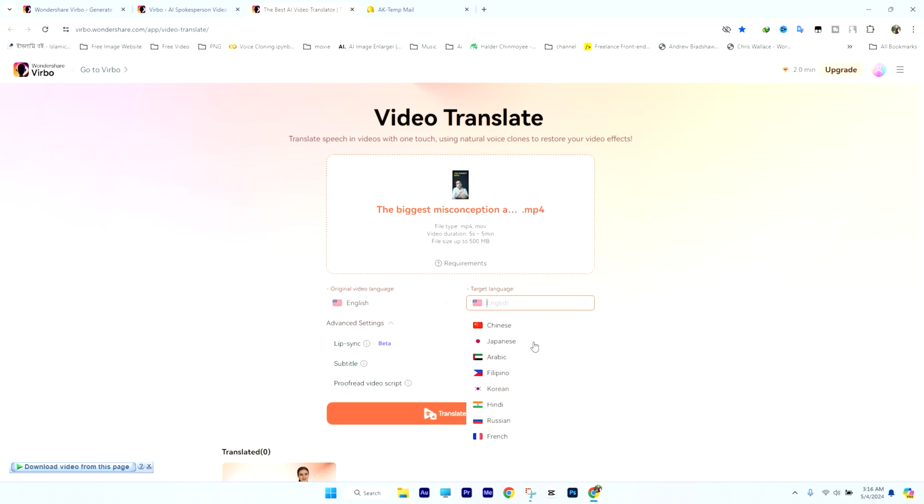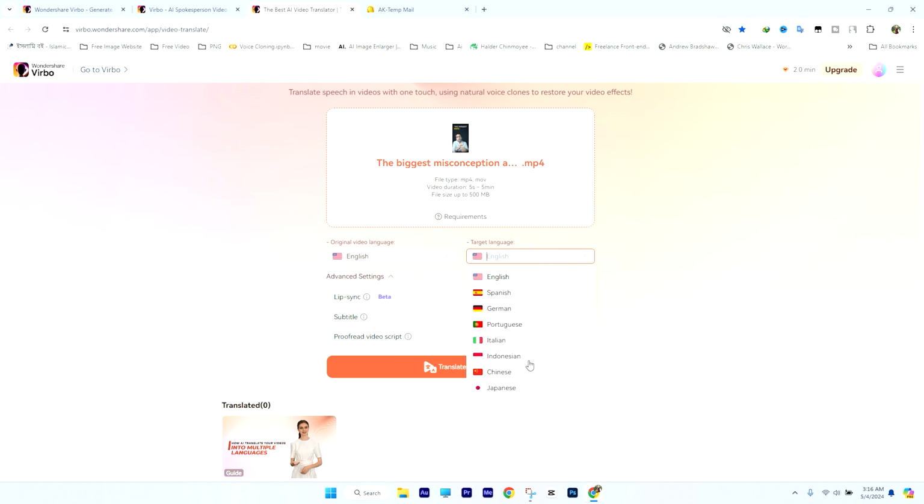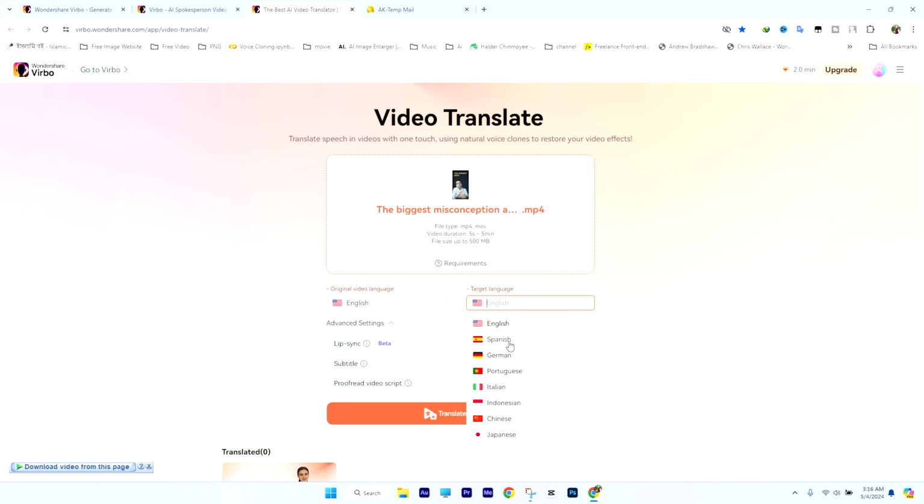There are many languages here. As you can see, there are many other languages including Spanish, German, Portuguese. You will see, Arabic is also available here. Then there is the Hindi language. So I am choosing Arabic language from here.